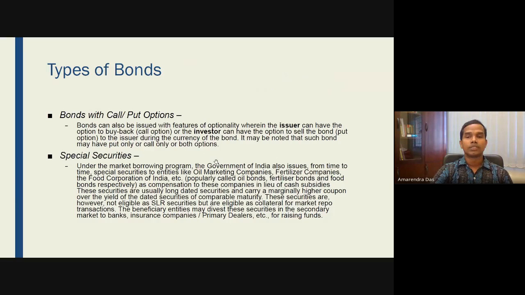And it may be noted that such bonds may have put or call. So some bonds will have only the put option, and some other bonds will have only the call option.